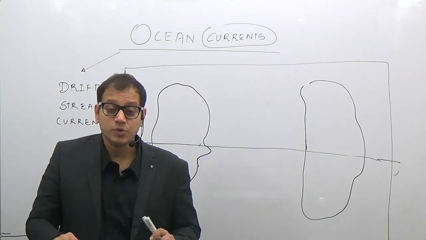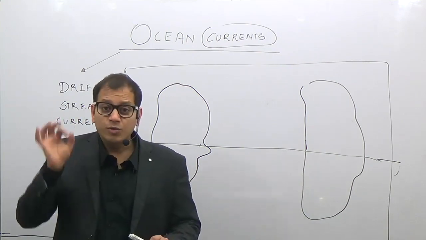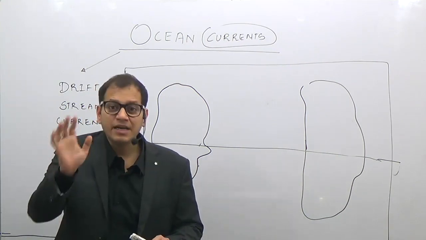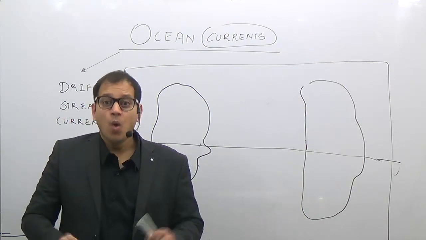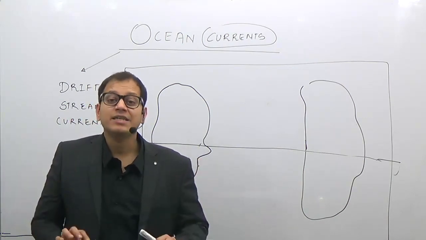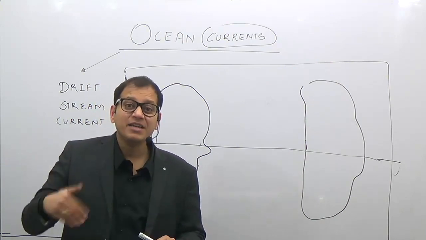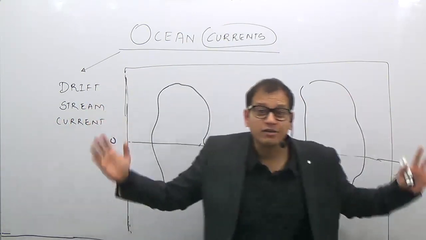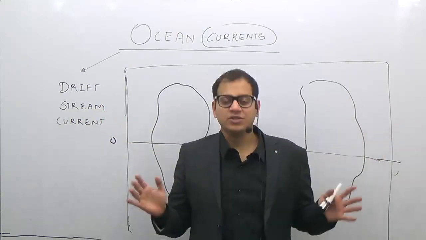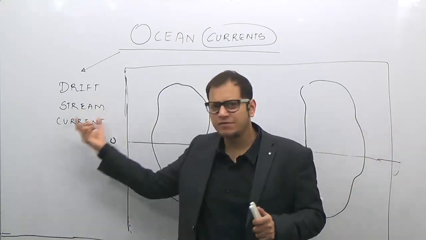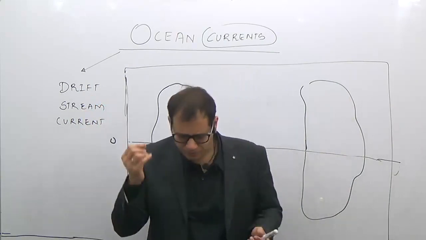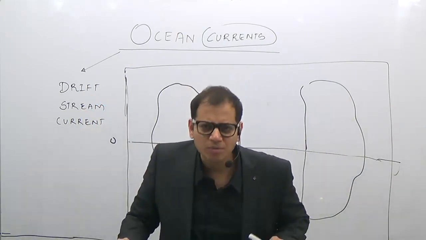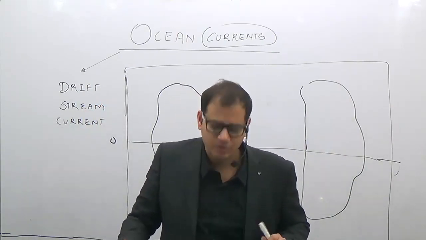What is the difference between these things? When ocean water moves in a definite direction, it is known as a drift. When it moves with a greater velocity, it is known as a current. And when it moves with the greatest velocity in a great volume, then it is known as a stream. So what is the difference between drift, stream, and current? It is just related to the volume of ocean water and the velocity of ocean water.